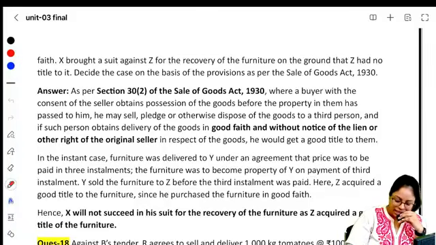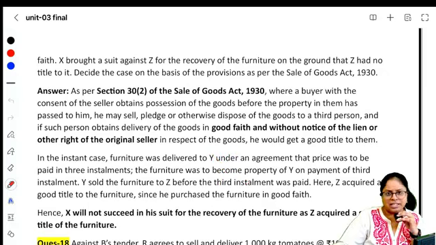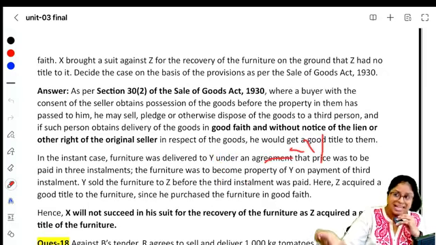Right? Here, will he get a good title? Yes. Ma'am, then what will X do? He can sue Y for damages. But will Z get a good title? Yes.